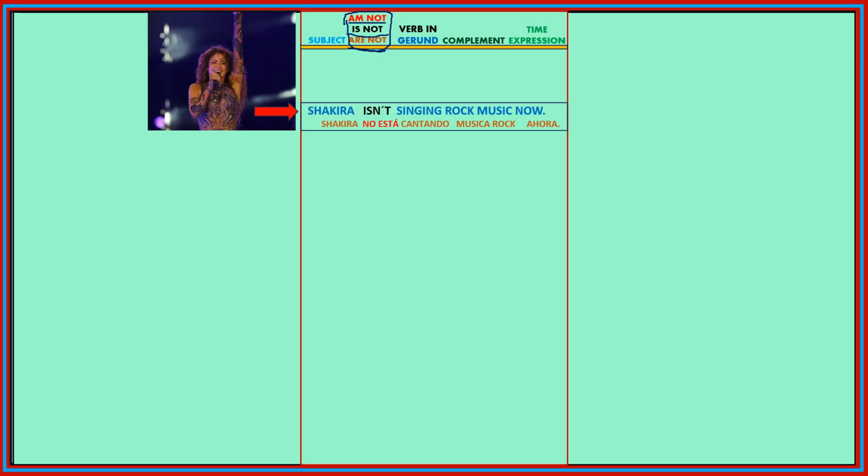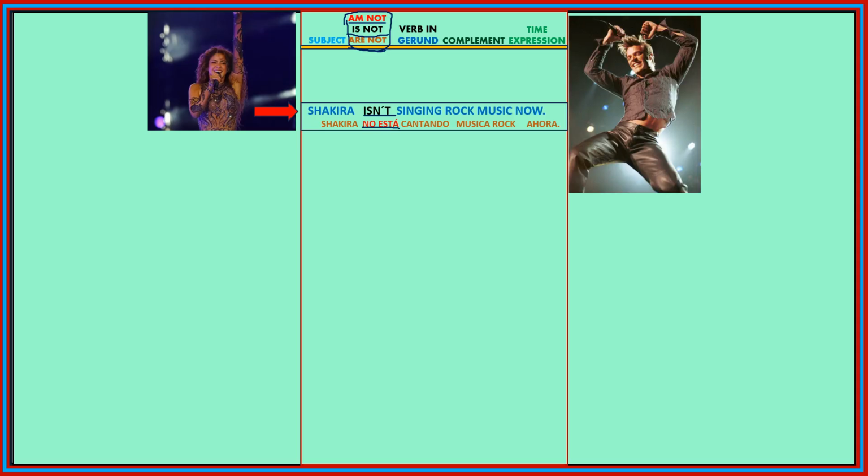Shakira isn't singing rock music now. As you can see, this is the negative and this is the contraction of is not. And in Spanish, obviously, it's no está. Okay, let's go on. Example number 2, a negative.